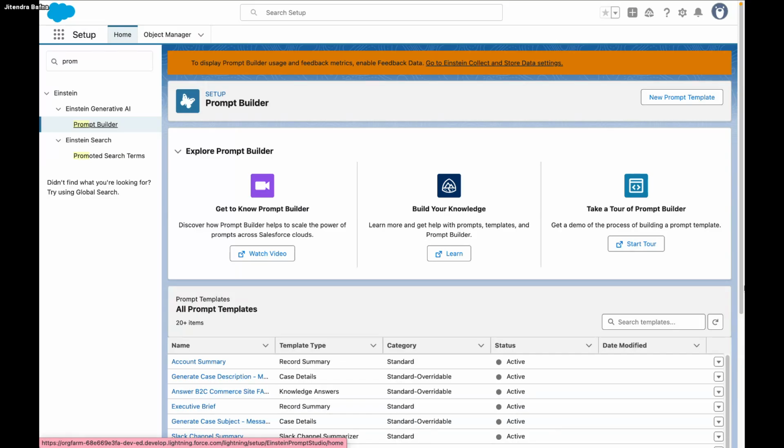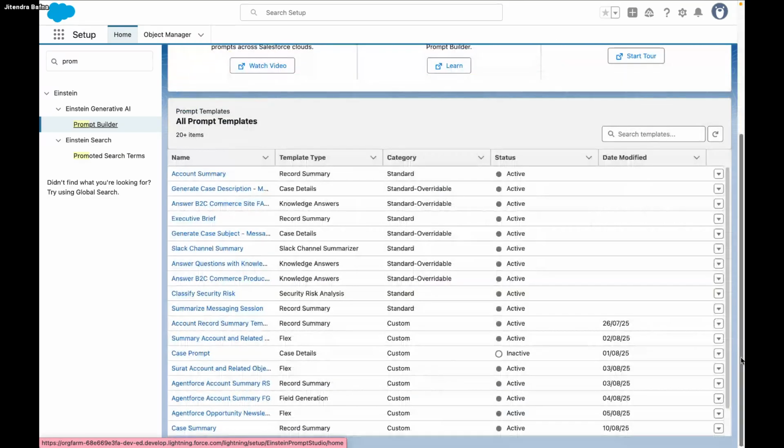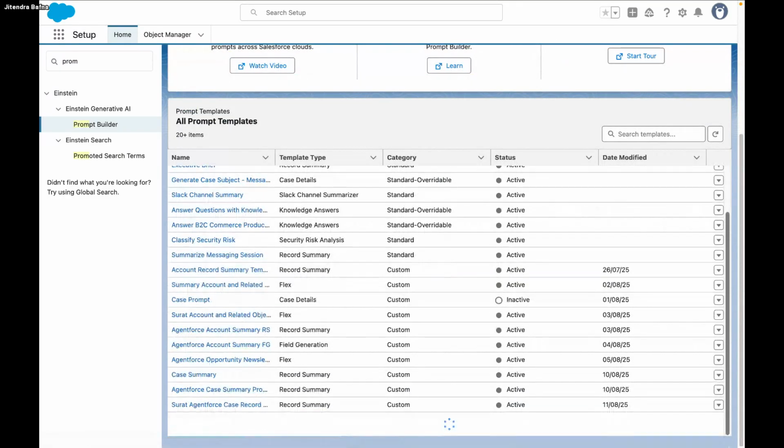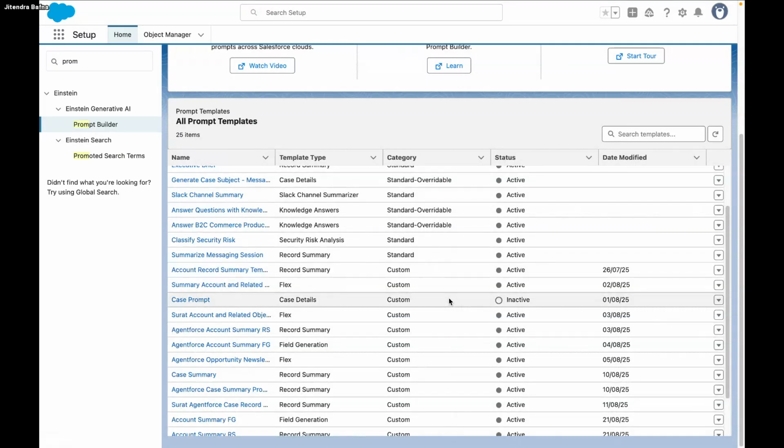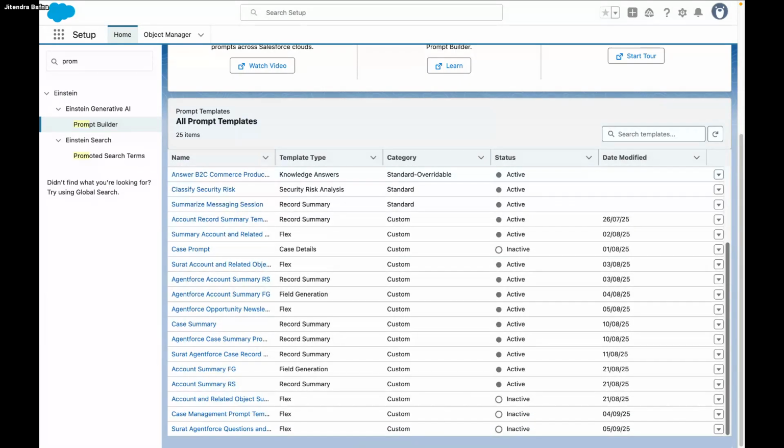This is basically a kind of RAG model for us, where you are enriching your Agentforce with your internal information also, right? Let me give one use case.